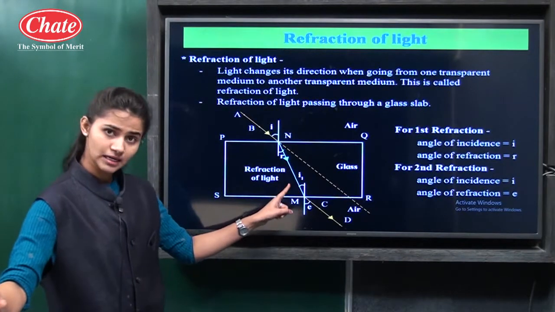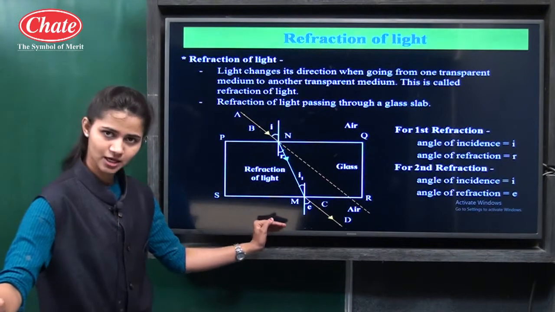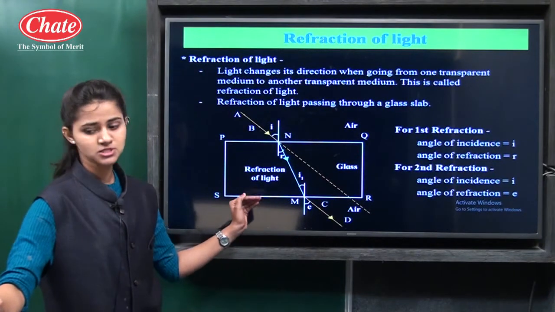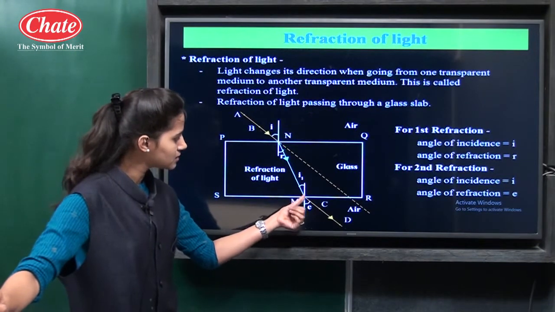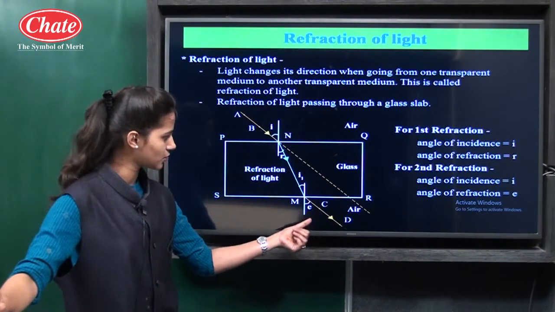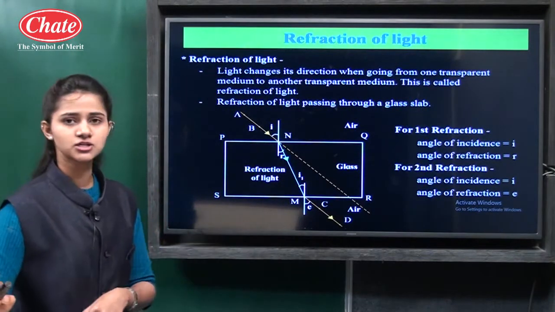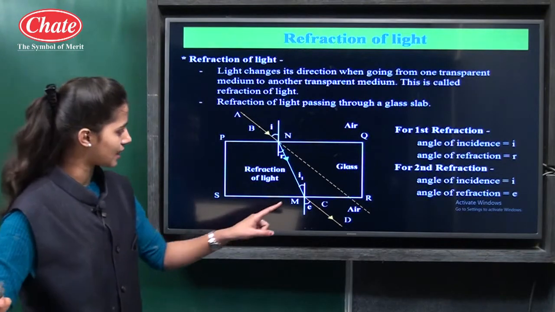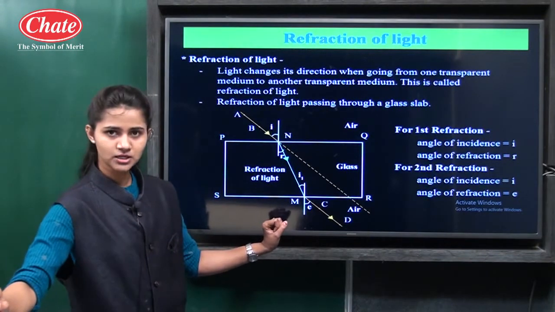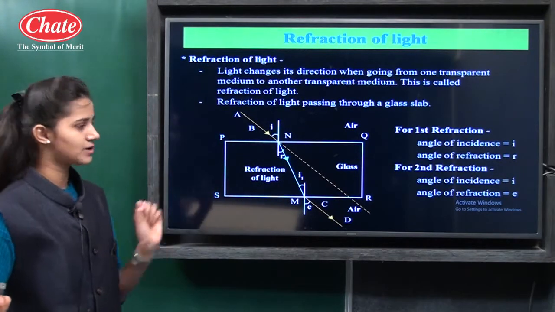Then again, the light ray will emerge from glass into the air. So again the medium is changing, and the path of the light ray will change again. This is the second refraction, and for the second refraction, the angle of incidence is I and the angle of refraction is E.